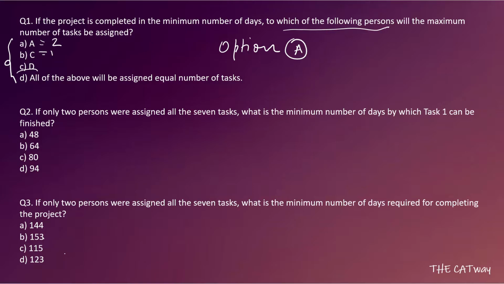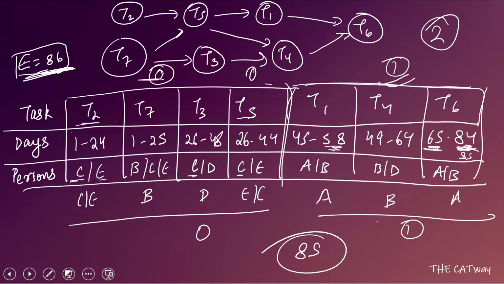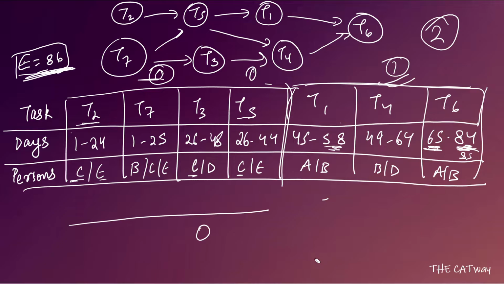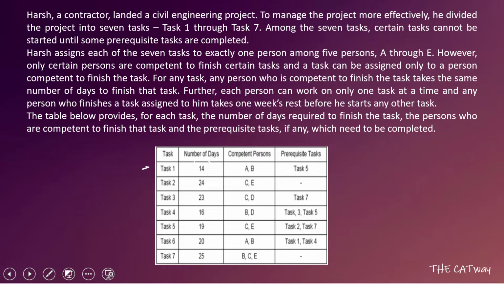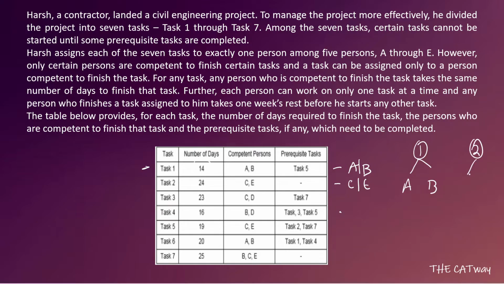Coming to the second question, if only two persons were assigned all the 7 tasks, what is the minimum number of days by which task 1 can be finished? Now it is saying that only two persons are assigned all the tasks. Now if only two persons are assigned all the tasks, we will have to do everything again. So let's find out first who are the two persons with whom we can do these tasks. See, task 1 can be done only by A or B. Task 2 can be done by C or E. That means the first person is going to be one from A and B, and the second person is going to be from C and D.